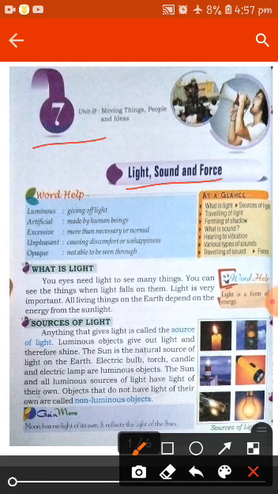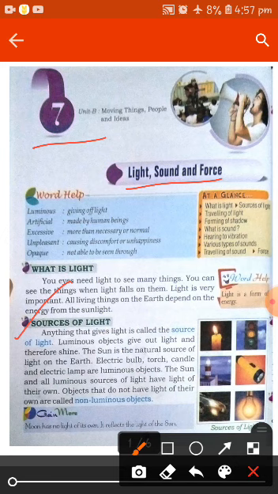So students, light is a form of energy which our eyes can detect. And light is made up of electromagnetic radiations, so it always travels in a straight path. And the sun is the main source of light. Now talking about the source of light.